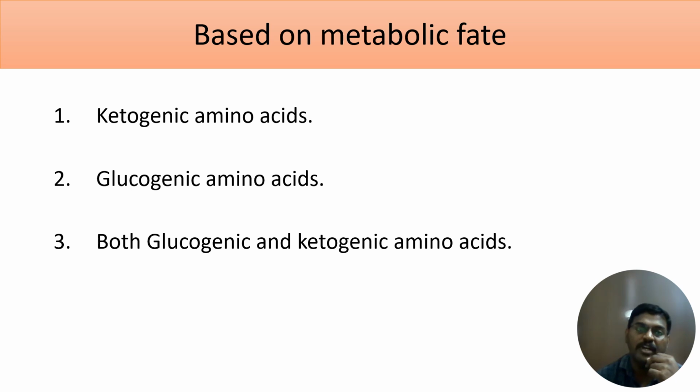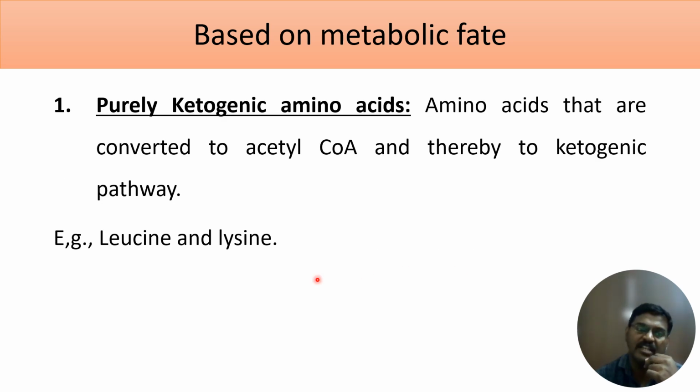Okay, there are only two ketogenic amino acids, that is leucine and lysine. So how to remember? Ketogenic, K stands for kill. Okay, so KILL. So ketogenic amino acids are KILL. L stands for leucine and lysine. Okay, so we have two purely ketogenic amino acids, that is leucine and lysine.